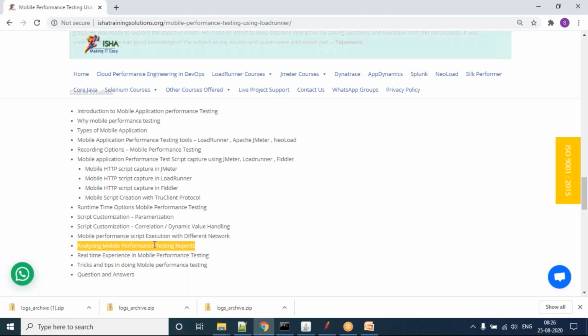Using that Fiddler, it is not only mobile traffic. You can do web traffic also. I told you, right? There is a problem statement: there are challenges when you are recording the mobile application. If you are facing any challenges, using this Fiddler you can easily record your application and then convert that into a LoadRunner script. So it is this Fiddler recording and this TrueClient protocol. I would say not only mobile restricted, it is a wide range of understanding that I'm going to bring in.